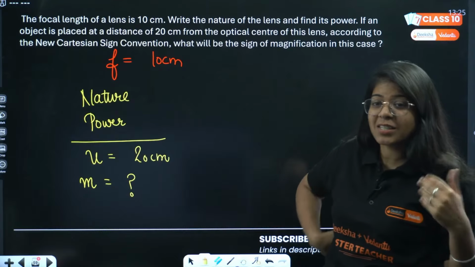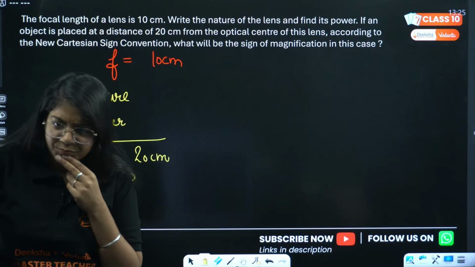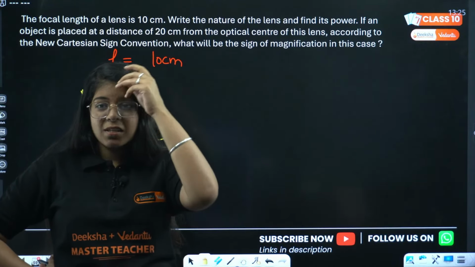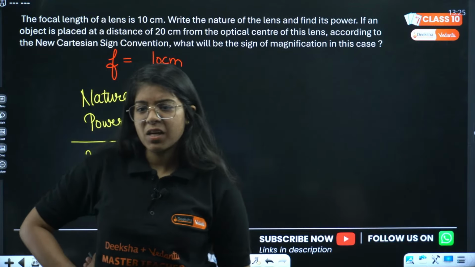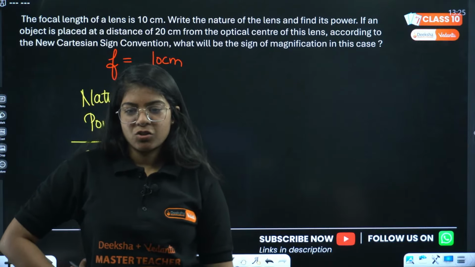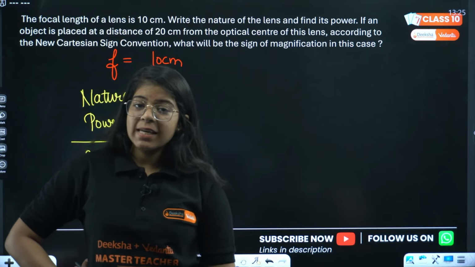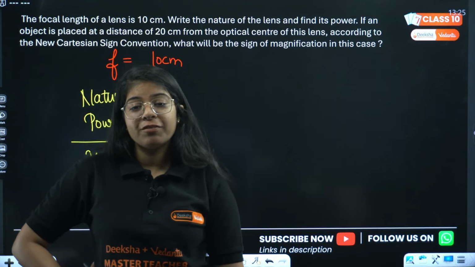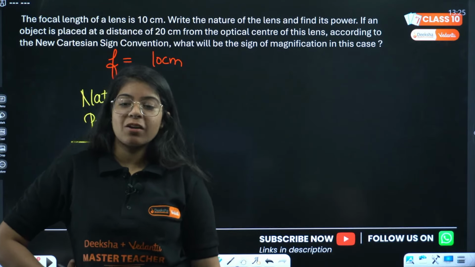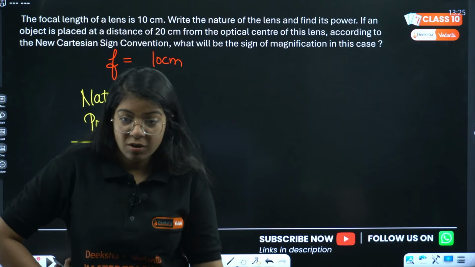Oh, we have the answer as 10 diopters. Okay. Your answer was correct. Yes, Sakshi. It was correct, 10 diopter. Divyanshu is also saying 10 diopter. Okay, let us see, and tell me what is the sign of magnification. Sudhanshu is saying power as 10 diopter. Nature of lens is convex.